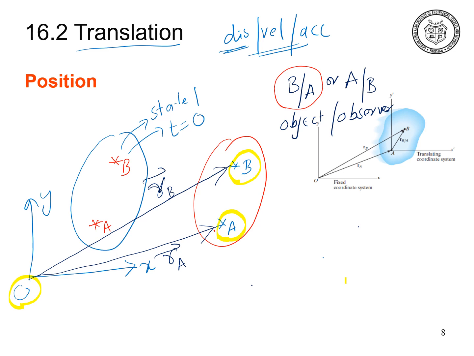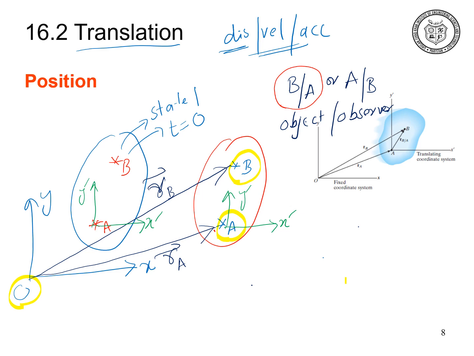Also in the relative motion analysis before, we discussed in detail that on the observer, we have to draw the translating axis. Let us say that the translating axis on the observer is X prime and Y prime. A is the observer for B with respect to A. So these translating axes move along with the observer, and the new location of X prime and Y prime will be this one.